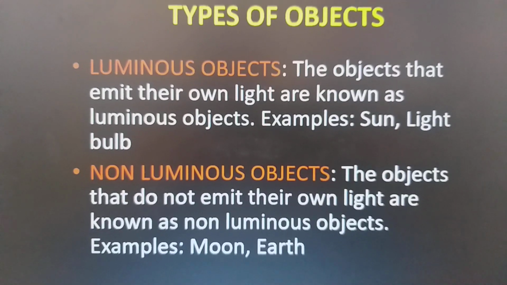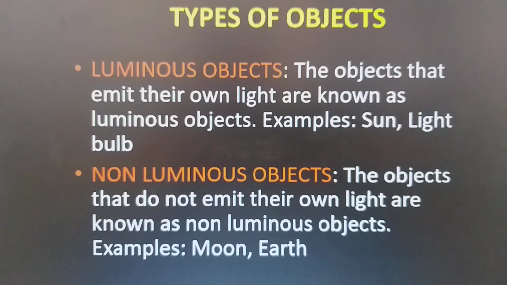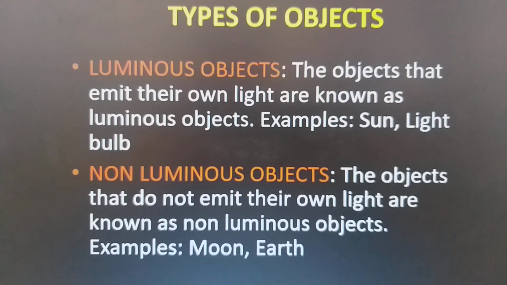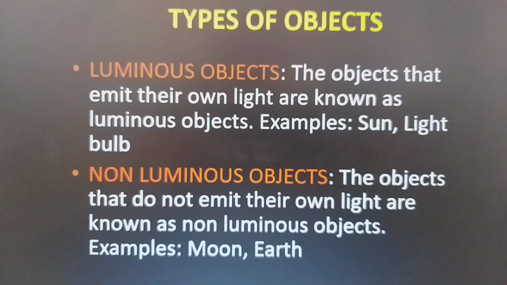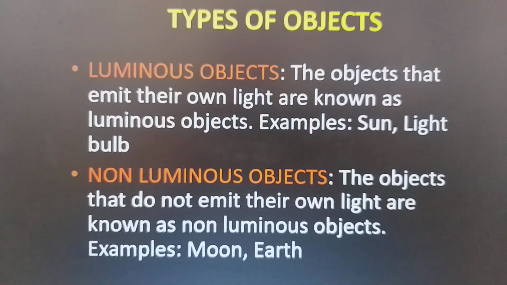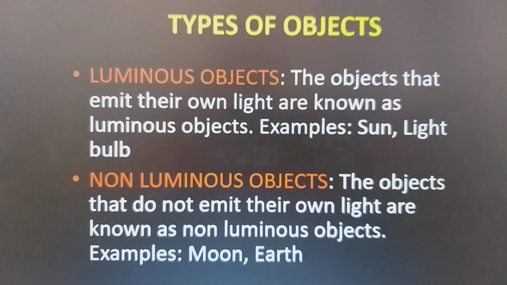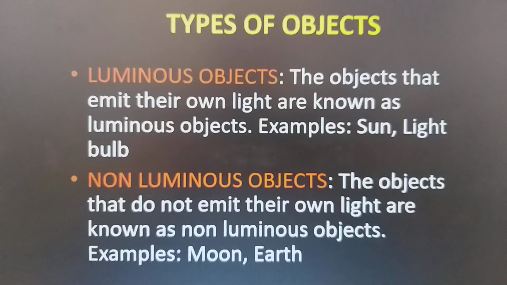Examples, moon and earth. So, many children will be confused that how moon can be a non-luminous object as it glows at night. So actually the moon captures or absorbs the sunlight during the daytime and hence glows at night.